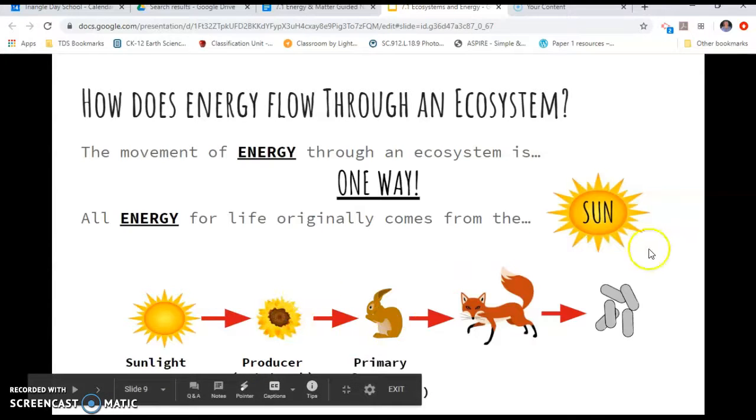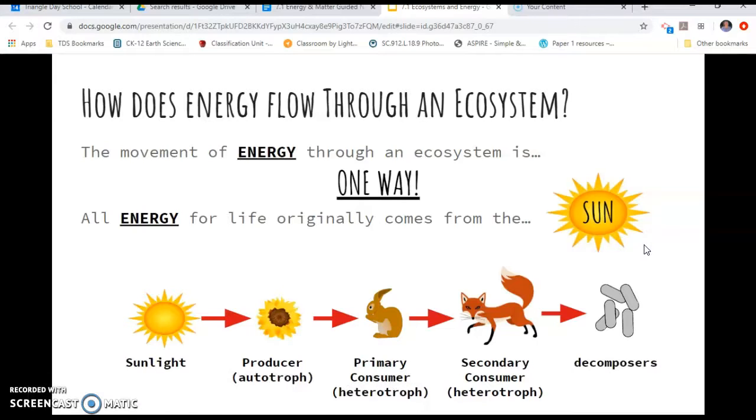Sunlight to our producer, to our primary, to our secondary, to our tertiary if we had it, and decomposers. So at the bottom here, put that on your paper if you don't have it, or fill it in. We have autotrophs, again as a reminder, are producers. Consumers can't produce their own food, so they're called heterotrophs.